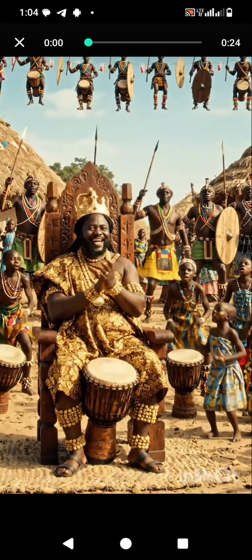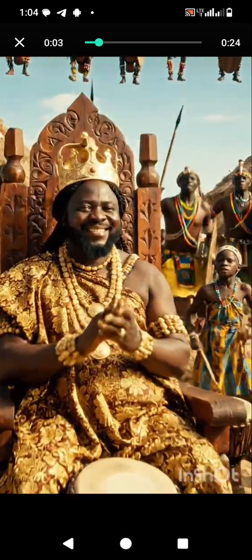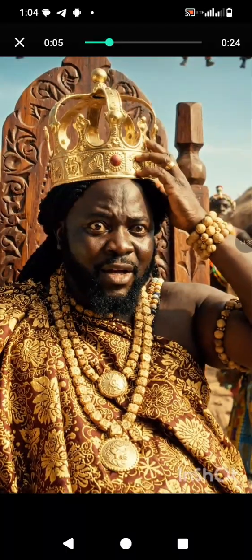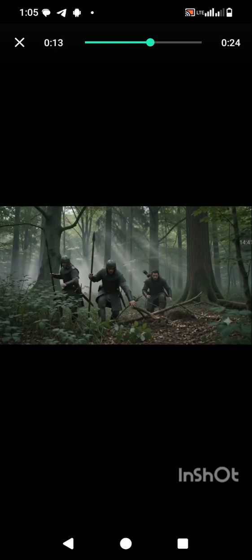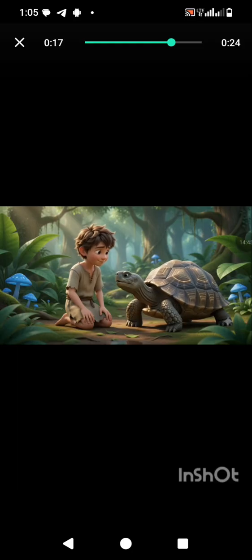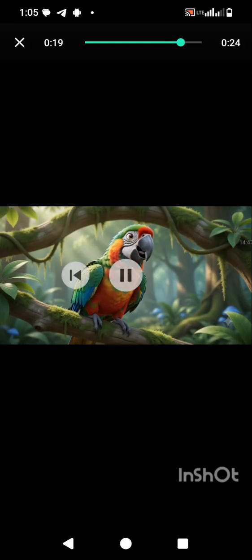We celebrate the harvest with joy and dance. But where is my crown? It was just here. The crown is lost. The king's guards searched every corner of the kingdom, but the crown could not be found. Fear spread throughout the land. Your kindness is your greatest strength. The boy, the spiral reveals what you seek.